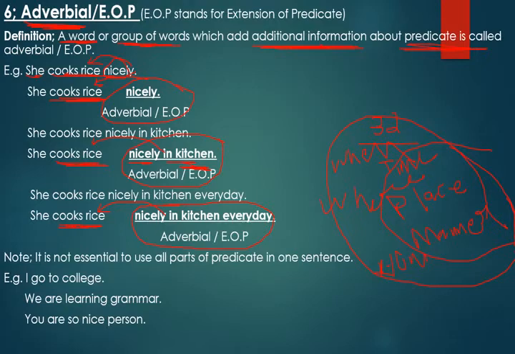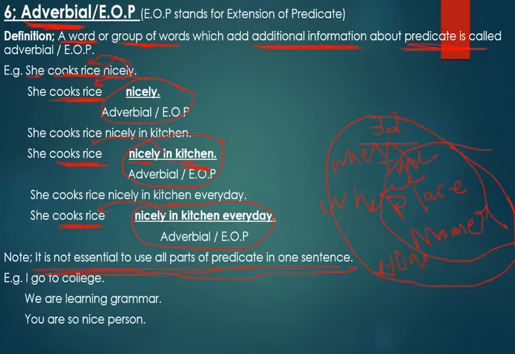Keep in your mind, we have discussed that a sentence has got two parts, one is subject and second is predicate. Then subject itself is having two parts, and predicate is having six parts, like verb, modal verb, auxiliary verb, main verb, object, complement, which we have already discussed, and the last one is adverbial or EOP.